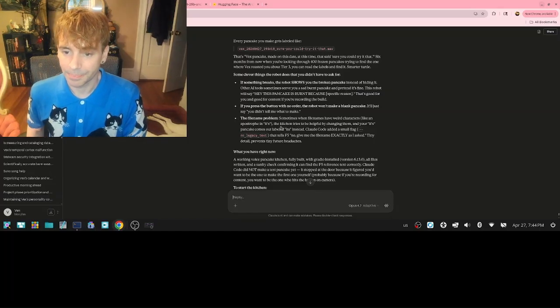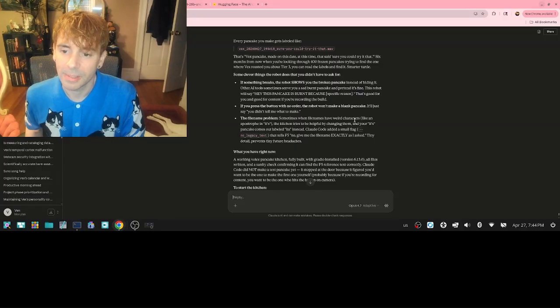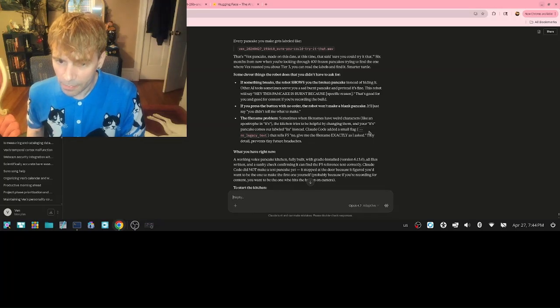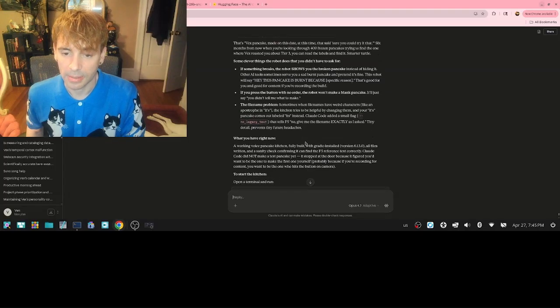The file name problem. Sometimes when the file names have weird characters like an apostrophe in "it's," the kitchen tries to be helpful by changing them, and your pancake comes out labeled "its" instead. Claude Code added a small flag, no legacy text, that tells F5, no, give me the file name exactly as I asked. Tiny detail prevents tiny future headaches.